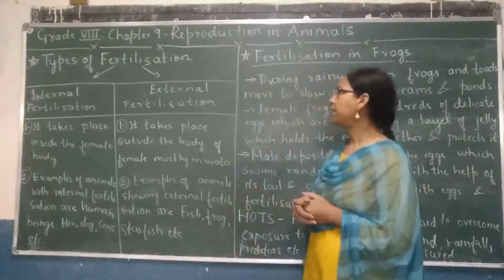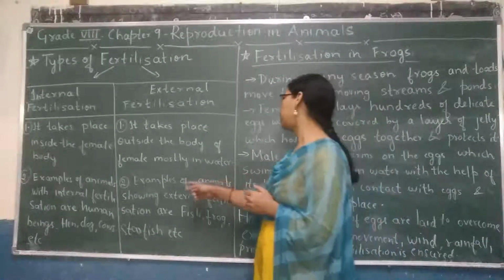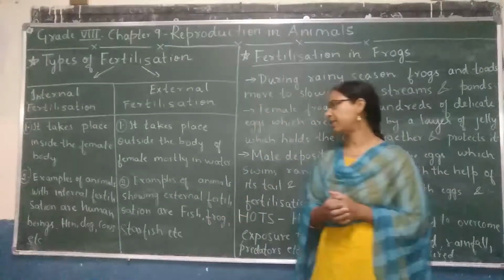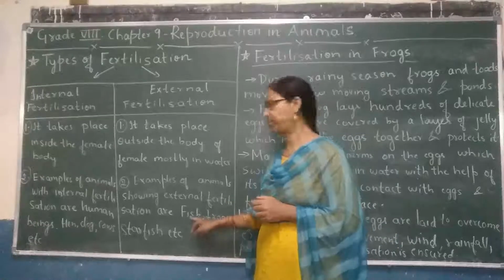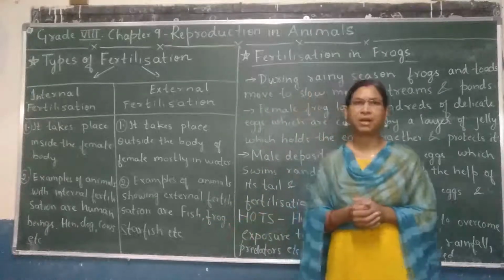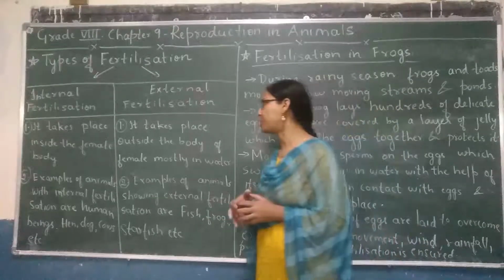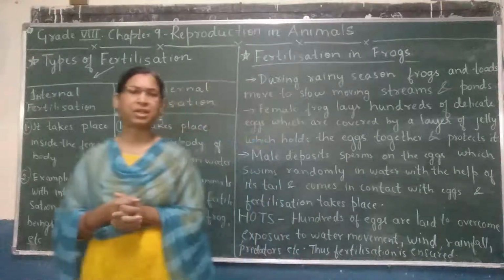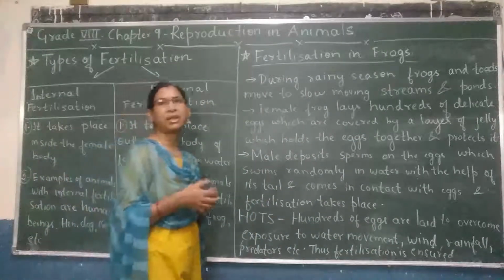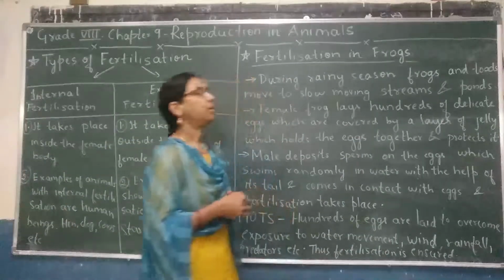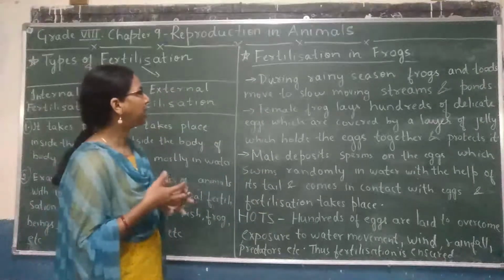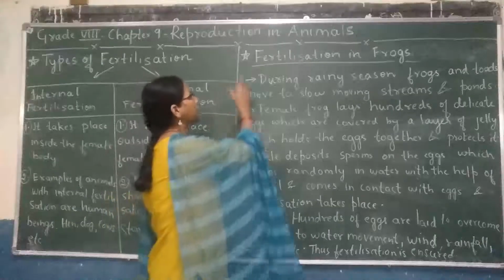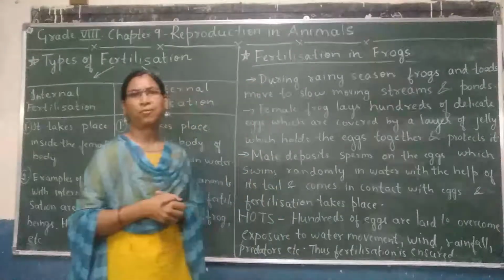Now let us see external fertilization. Examples of animals showing external fertilization are fish, frog, starfish, etc. These animals show external fertilization and they lay eggs mostly in water. Now, let us try to understand more with the help of one example, that is the process of fertilization in frogs.